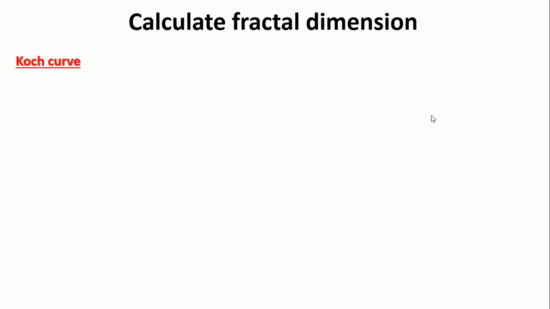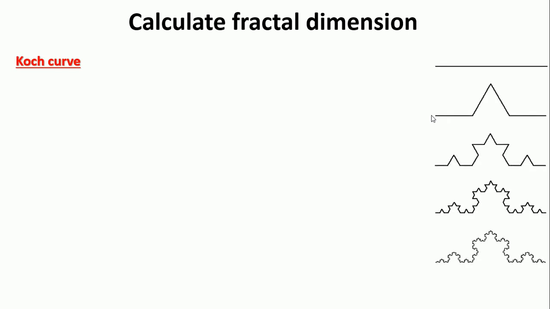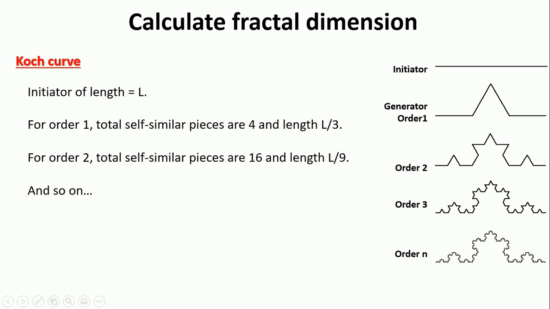We will consider one curve, the famous Koch curve. So this is the Koch curve. The first one is the initiator of length L. The second one is the generator of order 1. We call it the generator because it specifies a rule that is used to generate a new form. The next one is order 2, this is order 3, and so on. For order 2, in this portion from here to here, this becomes the generator form, and this also becomes like this, and this also, and this also.